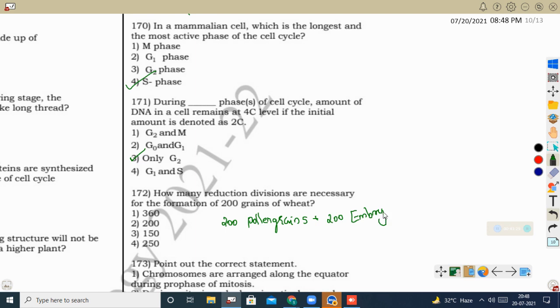So here we know wheat is an angiosperm. Embryo sac is the female reproductive structure or the female gametophyte. So 200 embryo sac formation occurs by monosporic development. So 200 meiotic divisions are required for the formation of 200 embryo sacs. But for 200 pollen grains, 200 divided by 4 meiotic divisions have to occur, meaning one meiotic division produces 4 pollen grains. So here it will be 50. So 50 plus 200, that is 250 meiotic divisions have to occur.